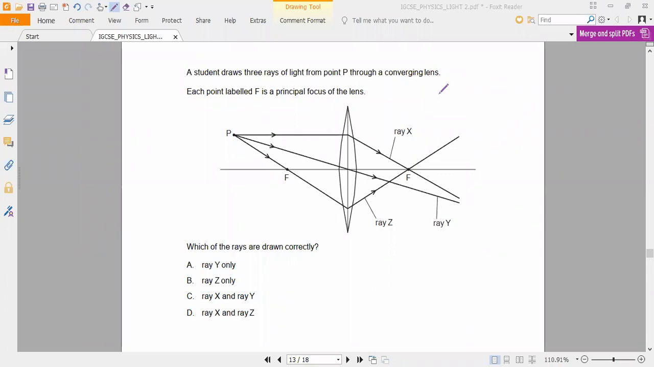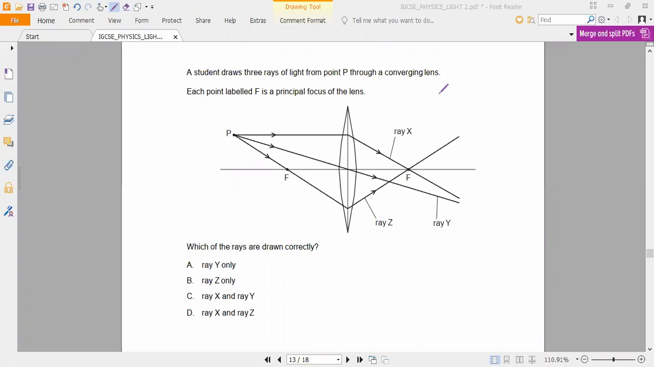A student draws 3 rays of light from P through the converging lens. Each point labeled F is the principal focus of the lens. Which rays are drawn correctly? One is going through the optical center and another one is going through the principal focus. So X and Y are correct and Z is wrong.